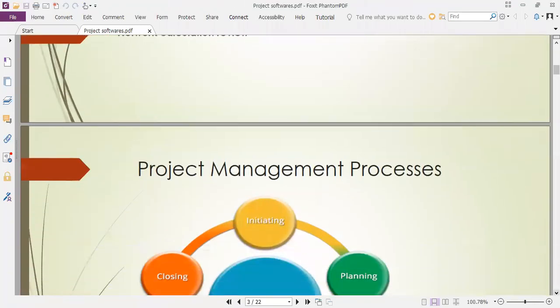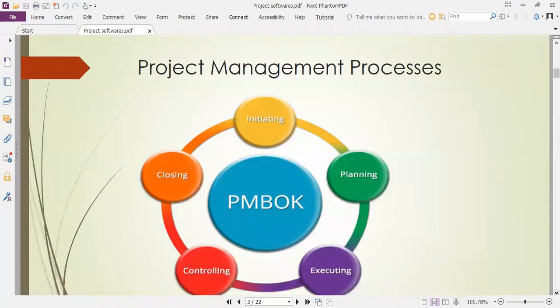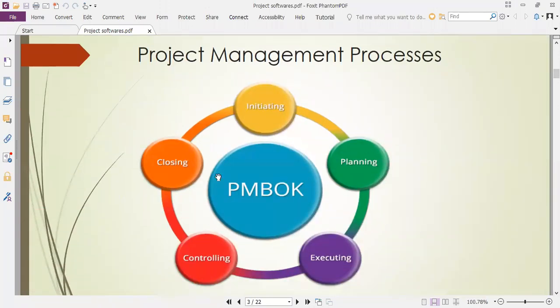This is the project management system that we already discussed. Software also works in the same way. Whatever the initiation is, first initializing the project, then planning, scheduling, all things are there: initiating, planning, executing, controlling, and closing. This we can call a simple process of management.